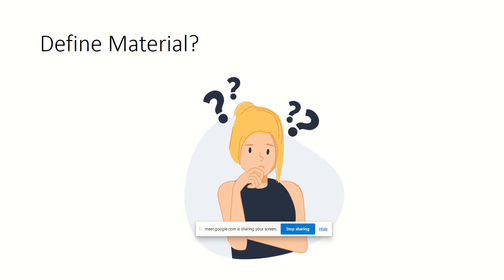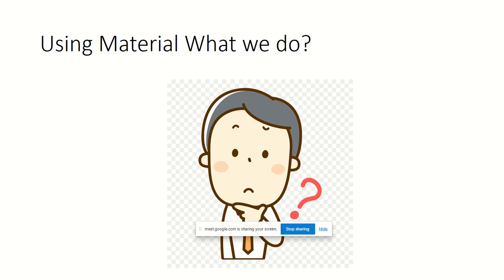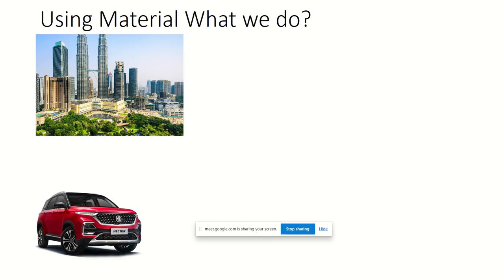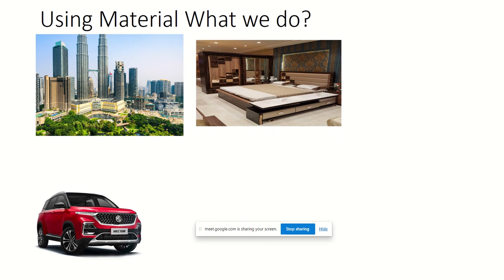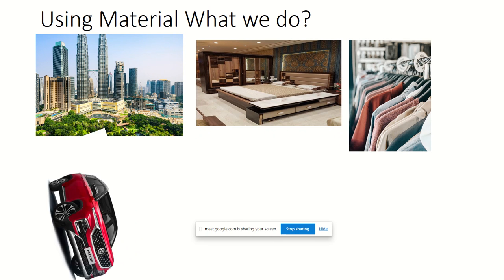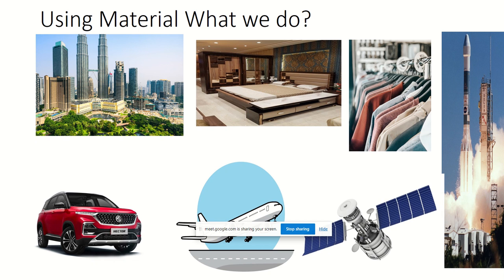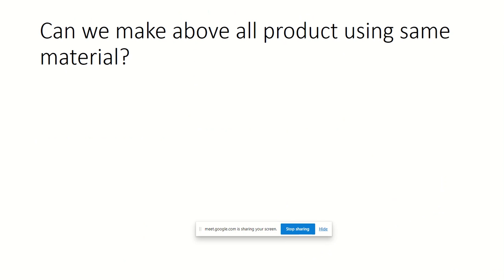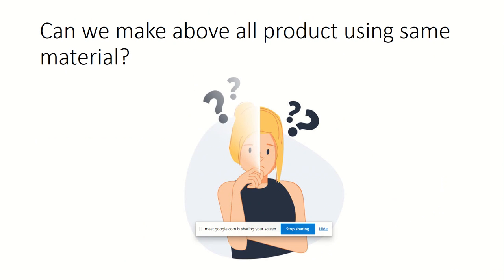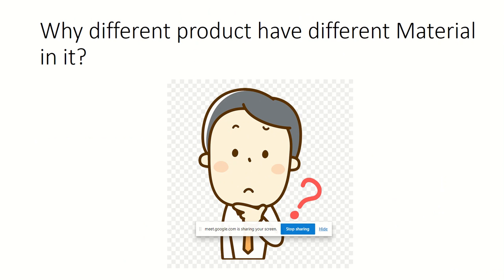Okay, so how can we define material? Material is something that we can create a product from. Product in the sense we can make a car, a building, accessories, dresses, flights, rockets, and satellites. There was one question: can we make all the products using the same material? We already said no, we cannot make all the products using the same material. We have to choose a different material for each.